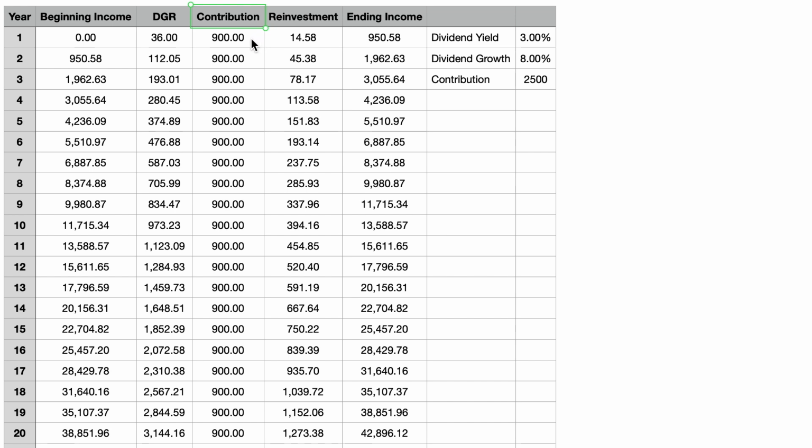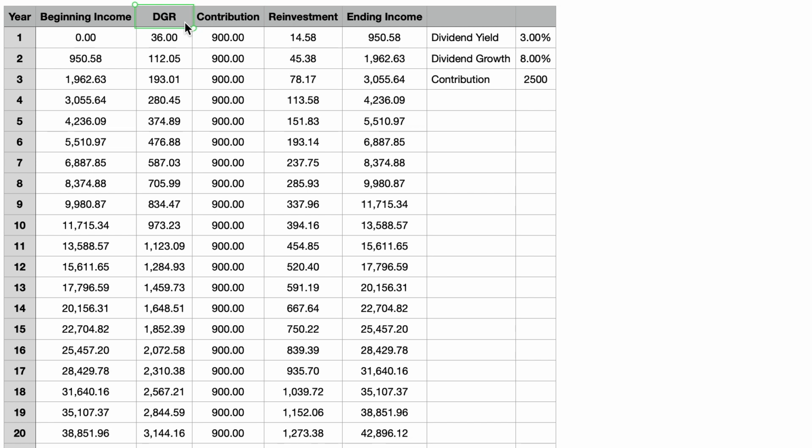At an initial dividend yield of 3%, this equates to $900 of annual dividend income from each year's contributions. The second form through which our dividend income grows is dividend reinvestment. As we start to receive dividend income from our portfolio, we can reinvest those dividends to start generating more dividend income. And the third and final form of dividend income growth is through dividend increases. As stocks and funds declare higher dividend payments, our dividend income in turn also becomes larger.